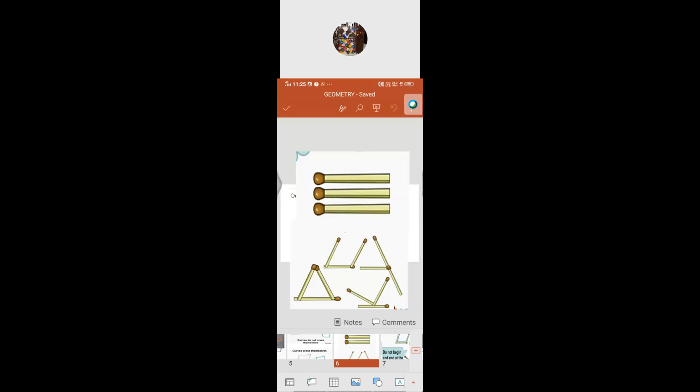Here we got this setup by using 3 matchsticks. We got 3 figures. See, we got these figures by using 3 matchsticks. You also just try by using 4 matchsticks.